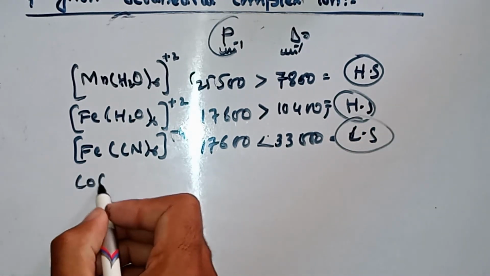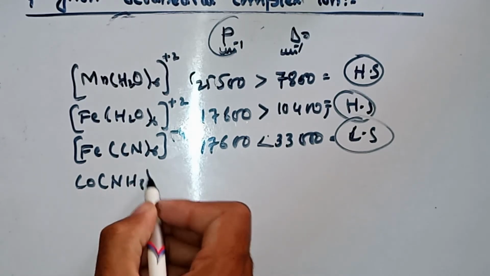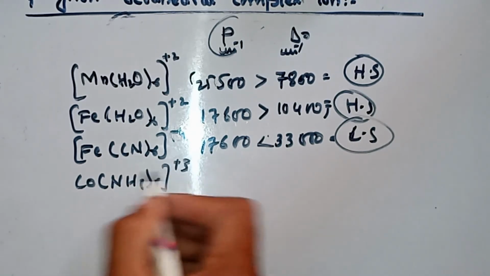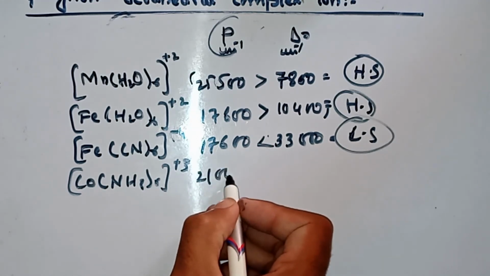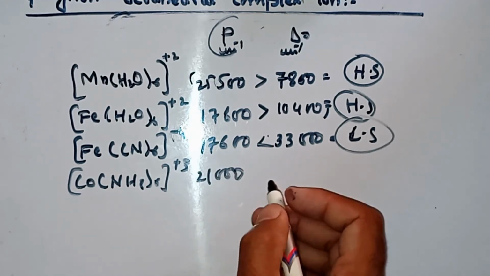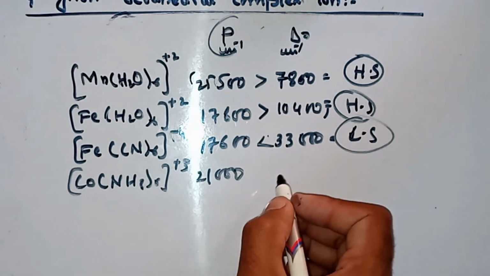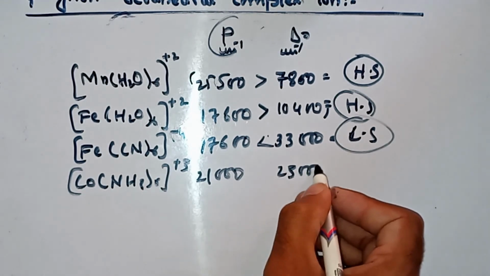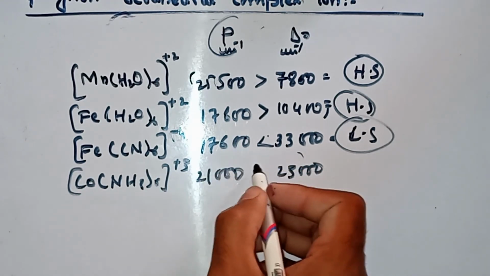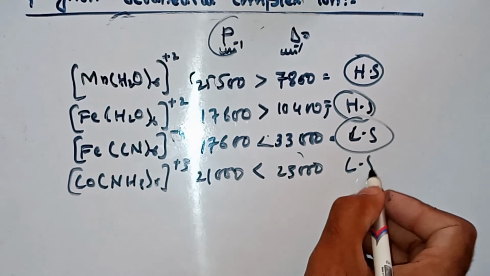Let's take another example: Co(NH3)6 3+. NH3 is also a strong ligand. Here the experimental value of P is 21,000, while del naught is 23,000. The del naught value is greater than P, so we can say that this is also a low spin complex.